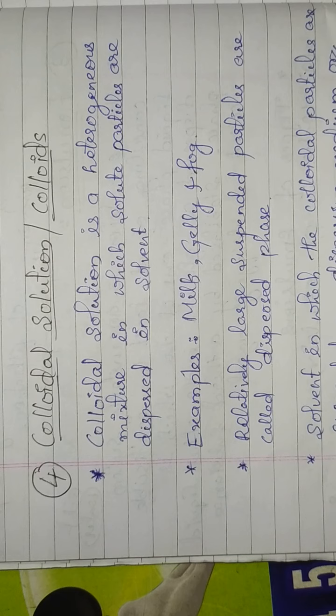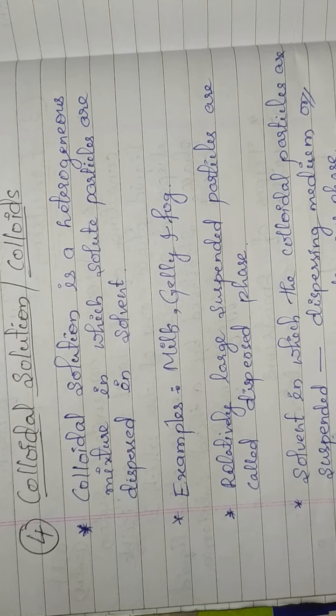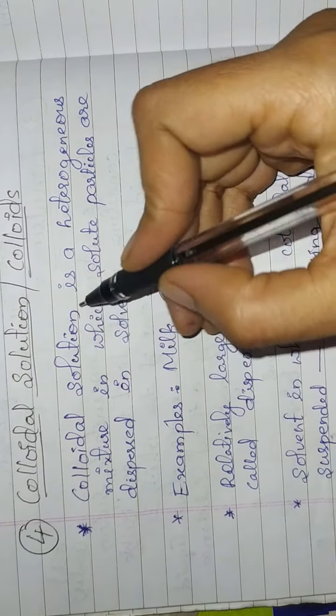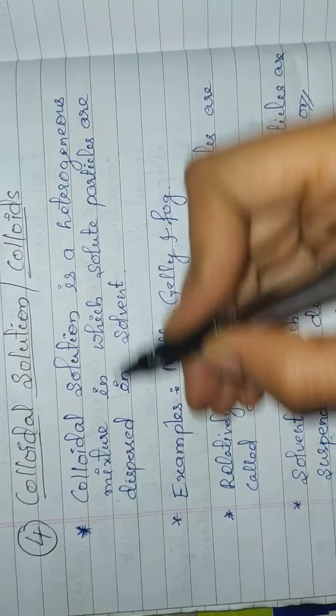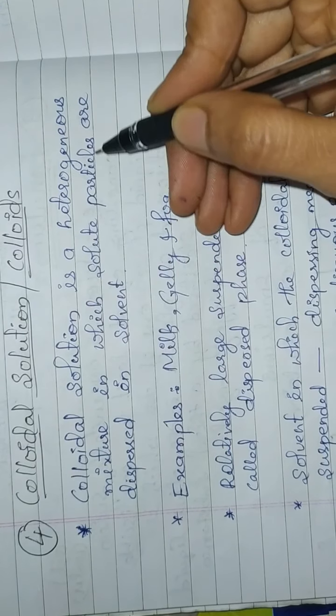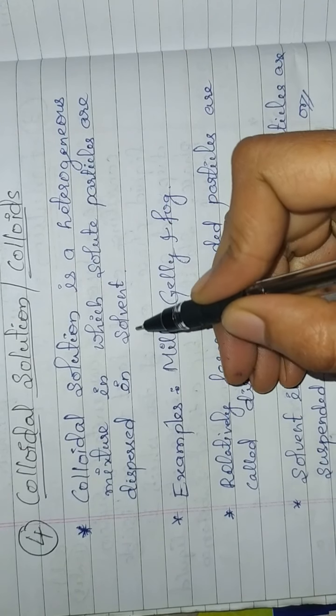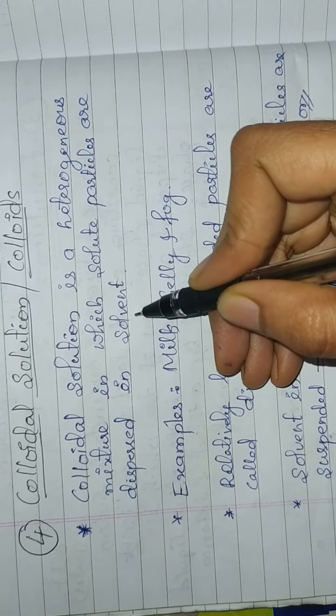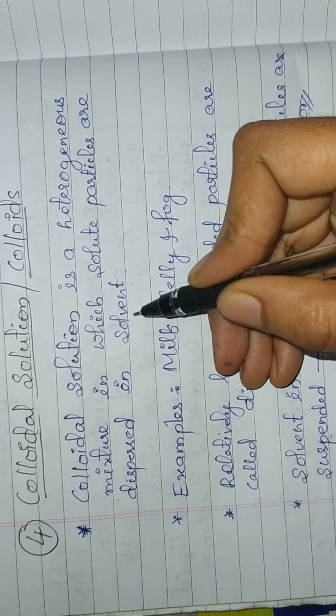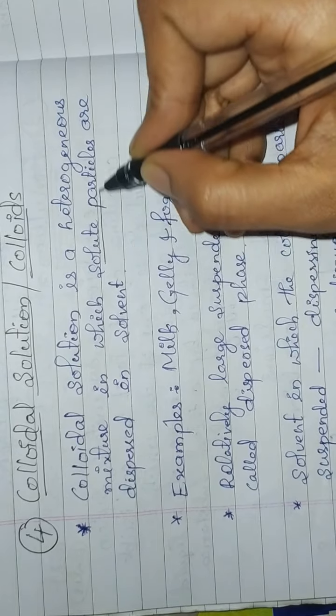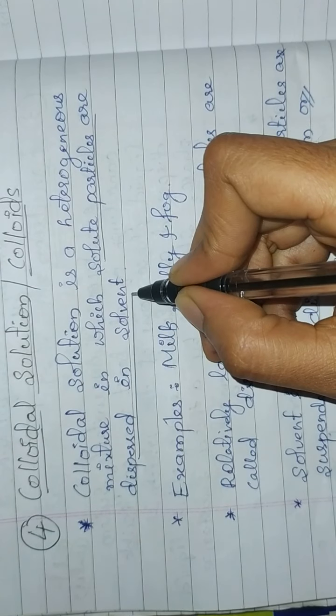In today's class we are going to learn colloidal solution or just colloids. Then what is colloidal solution? Colloidal solution is a heterogeneous mixture in which solute particles are dispersed in solvent. Remember children, here also solute particles are not dissolved in solvent, but they are dispersed in solvent.